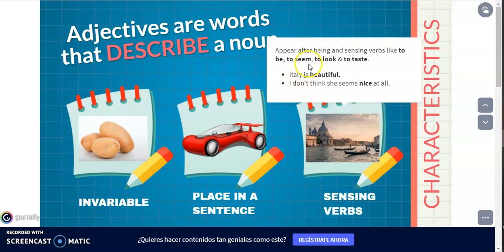Okay? When we are using these verbs that are called sensing verbs because they are words that we use to talk about sensations, we use the adjectives after those verbs. Okay? Example, Italy is beautiful. Is is the verb to be, and beautiful is the adjective. I don't think she seems nice at all. No me parece que ella sea amable o agradable, para nada agradable. Seems is the verb, a sensing verb, and nice is the adjective. Okay?